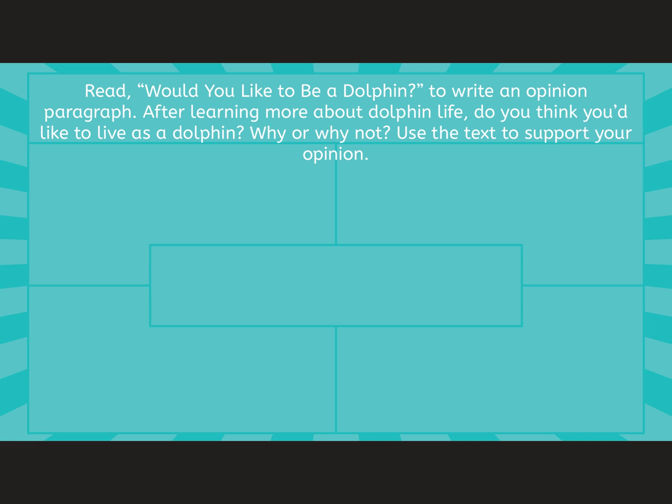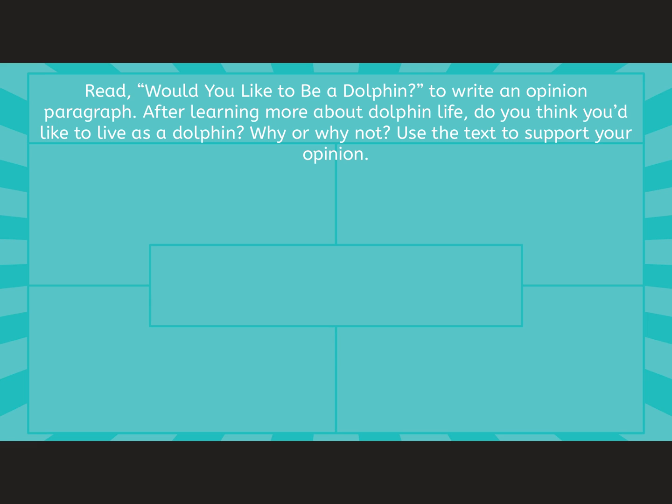So now that you've decided whether you would or would not like to be a dolphin, you need to go ahead and write that topic sentence here in this center box. It's often labeled as box number 1. And your conclusion sentence down in this box, which is often labeled box number 5.